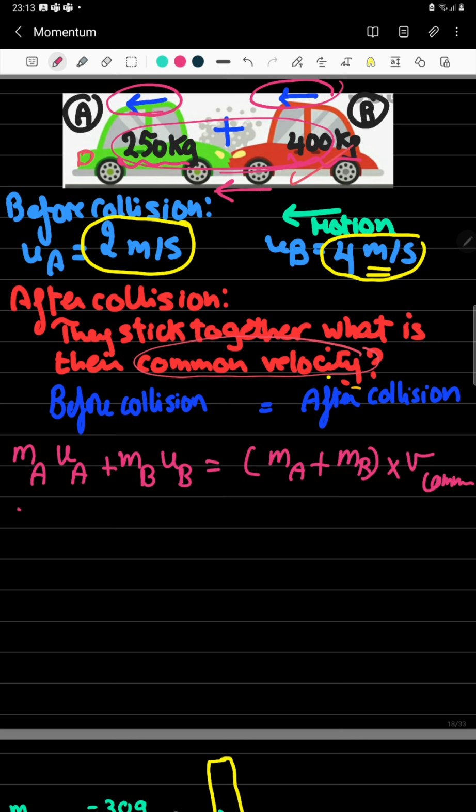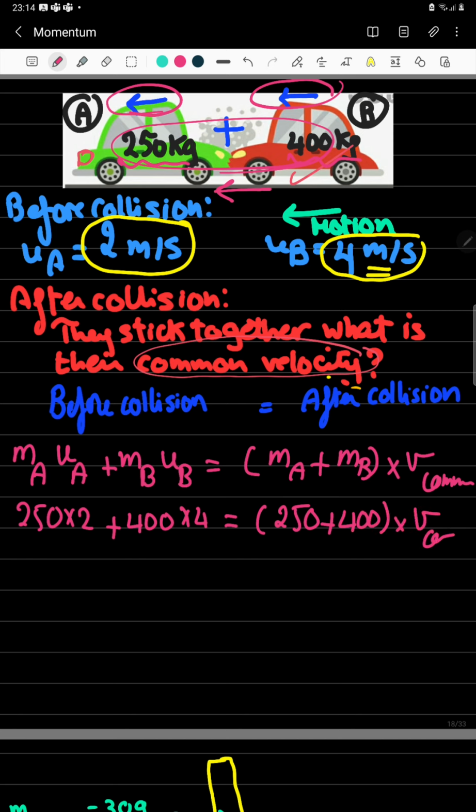Let's substitute 250 times 2 plus 400 times 4. This will be equal to 250 plus 400 multiplied by their common velocity.